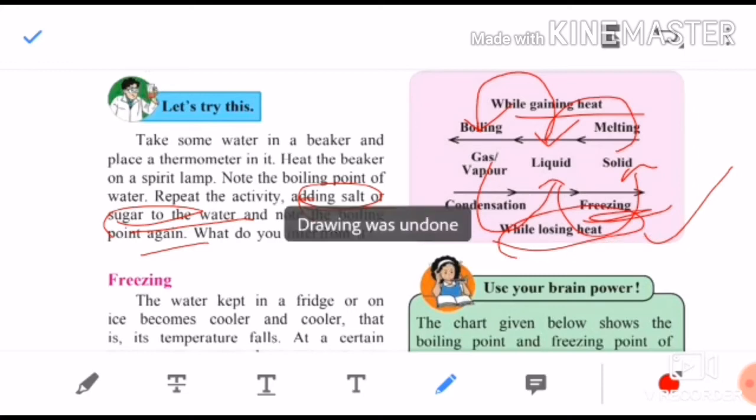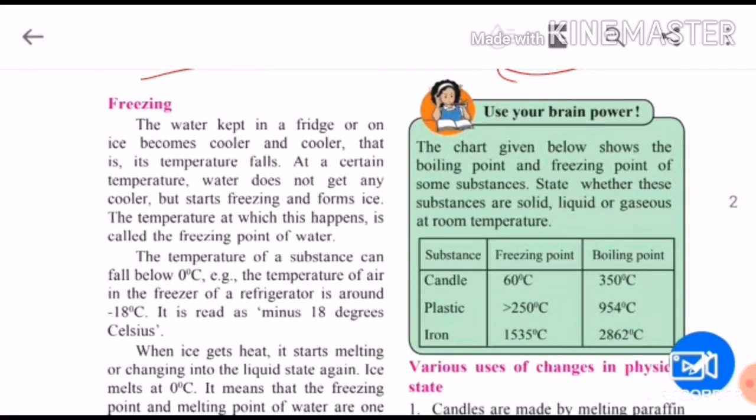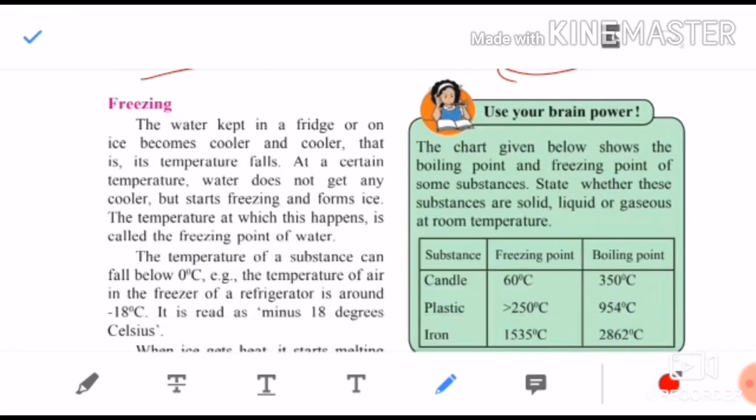So it is the opposite when it is getting heat and when it is losing heat. Now children, what we are going to see further is about freezing. We have seen boiling previously, now we are going to see about freezing. Let's see what the freezing point of water is. Water kept in a freezer or on ice becomes cooler and cooler. You all know, children, once water is kept in a freezer, it gets cooler and cooler. That means the temperature falls. Yes or no, children?